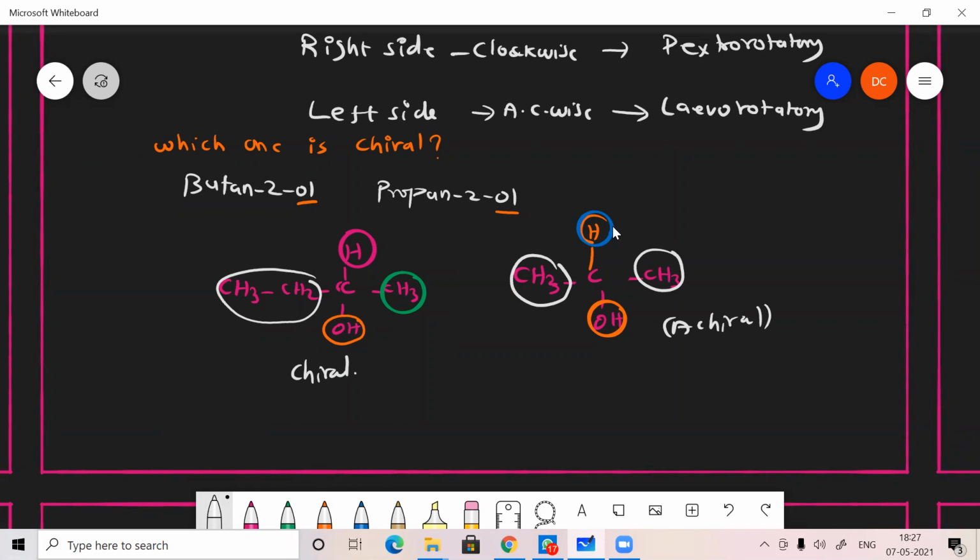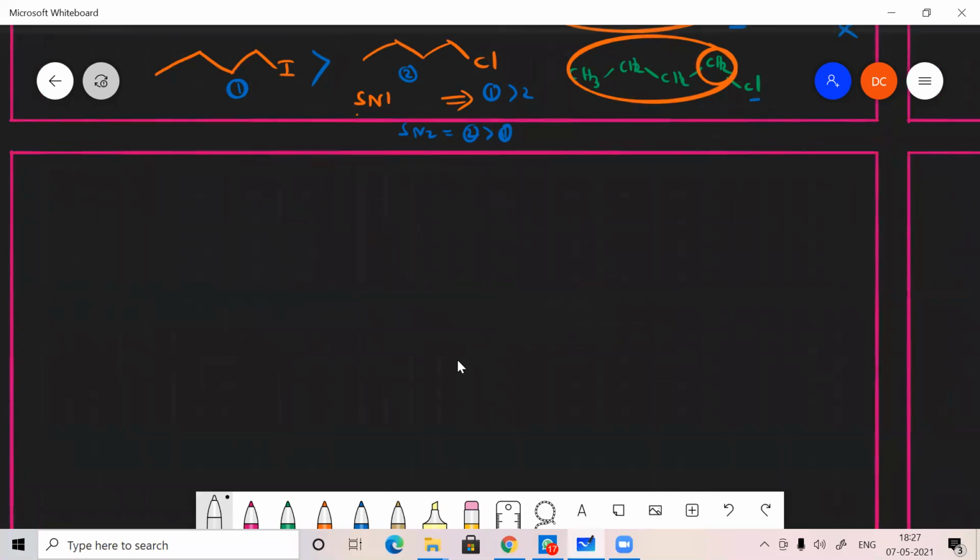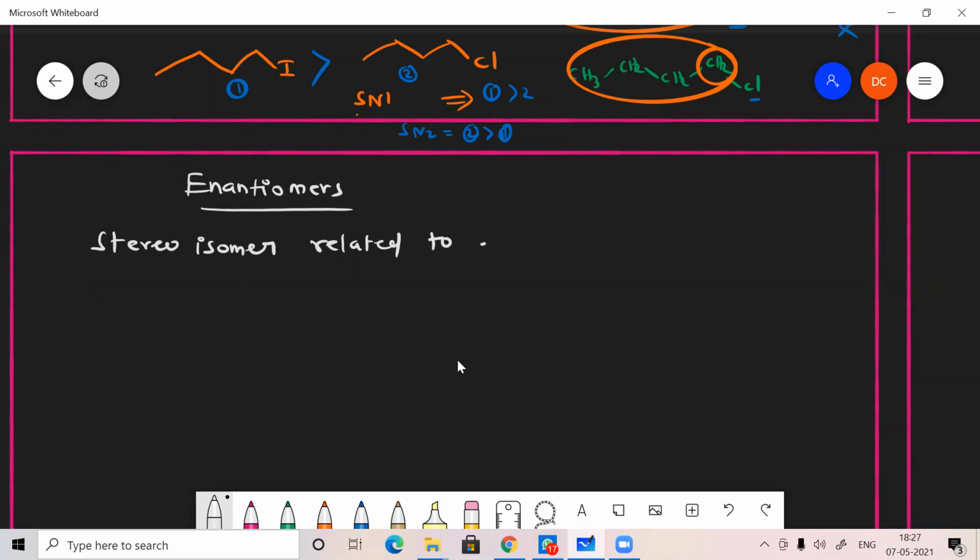Next is enantiomers. What do you mean by enantiomers? Enantiomers are also stereoisomers. Stereoisomer means orientation difference. Stereoisomers related to each other as non-superimposable mirror images.